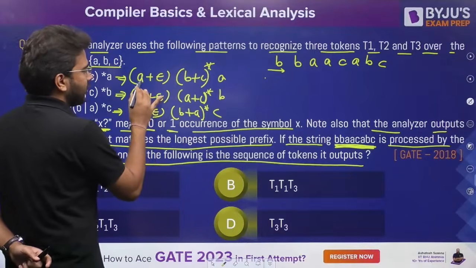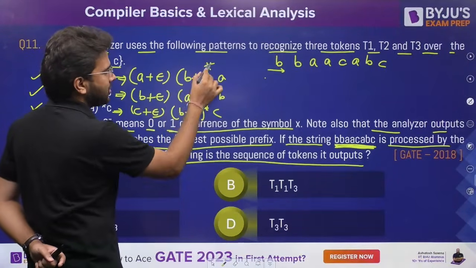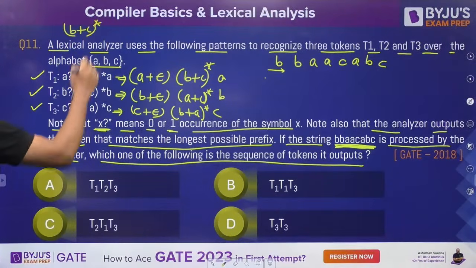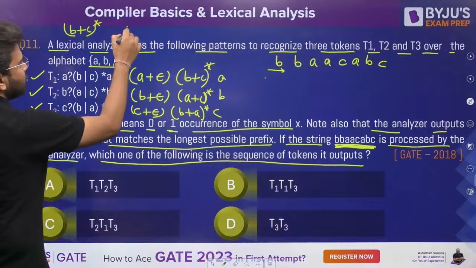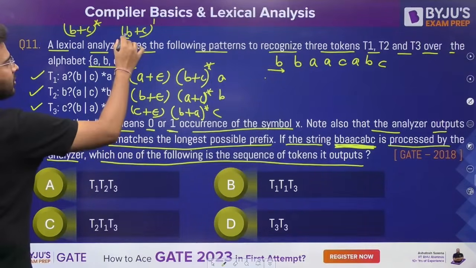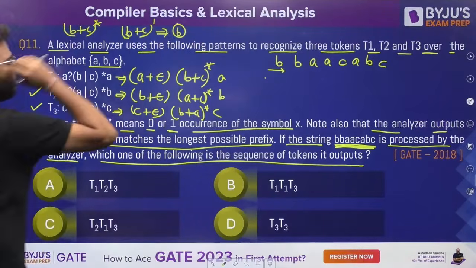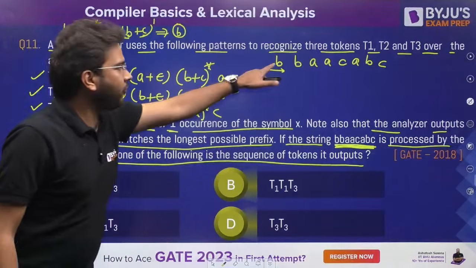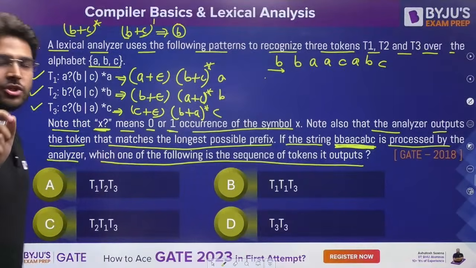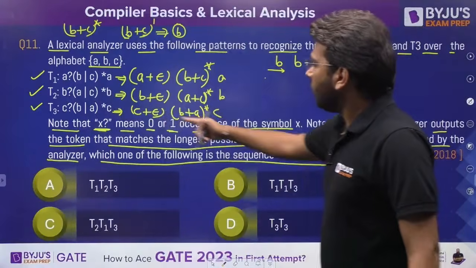If you carefully see, it is not going to generate B, but this one it can generate the first B, right? Because here in place of (B plus C) whole star, star means I can have 0, 1, 2, 3 like this. So if I place 1 in place of star, either I can generate C or I can generate B. So let's say I'm generating B. That means the first B I can generate using the T1 token. Is it clear? Now, what about T2?